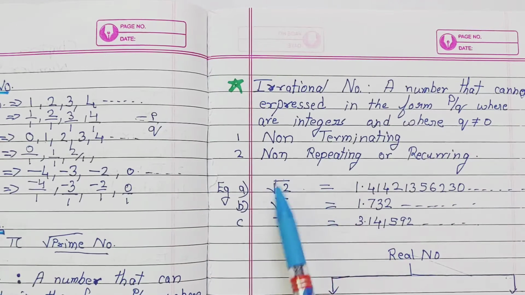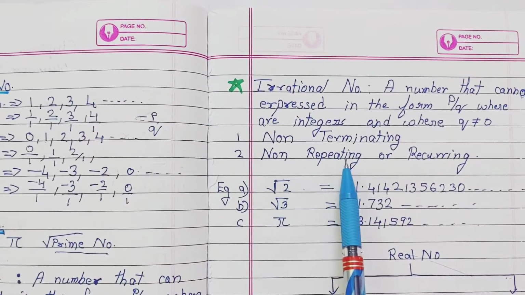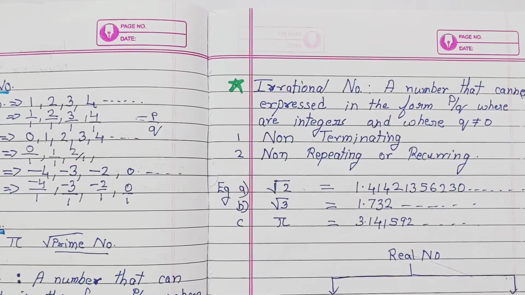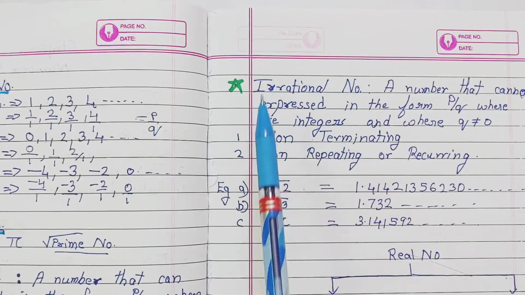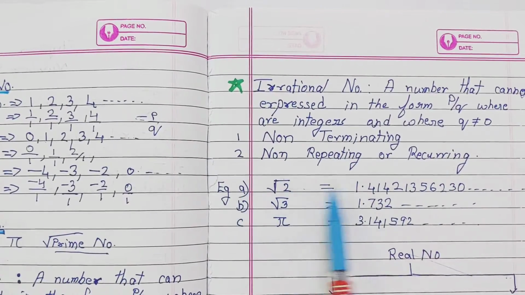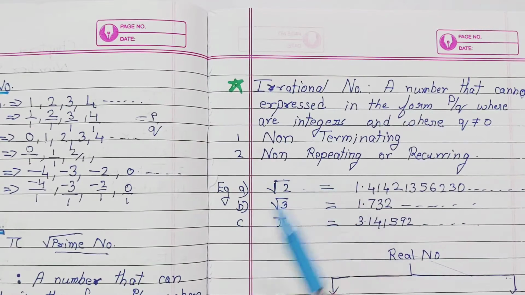In this also there are two conditions, that is non-terminating, non-repeating or reoccurring. Non-terminating means which is not completely divisible. Those terms we can say as irrational numbers. Non-repeating or reoccurring means that your quotient will not repeat as it used to repeat in your rational numbers. It won't repeat itself. Let us understand this with the help of a few examples here.